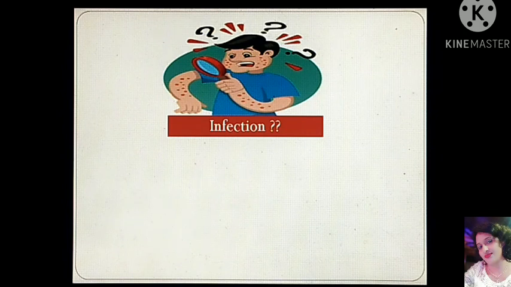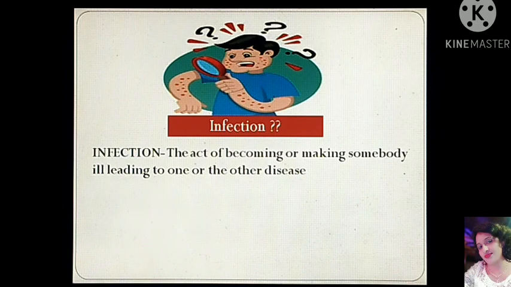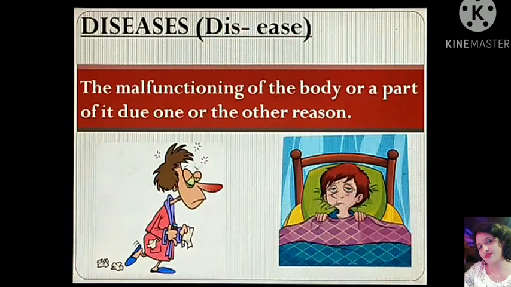So, what do we mean by infection? It is the act of becoming or making somebody ill, leading to one or the other diseases. And what is disease? It is simply said to be the body when it is not at ease. The word dis-ease literally means disturbed ease, or a person who is uncomfortable.